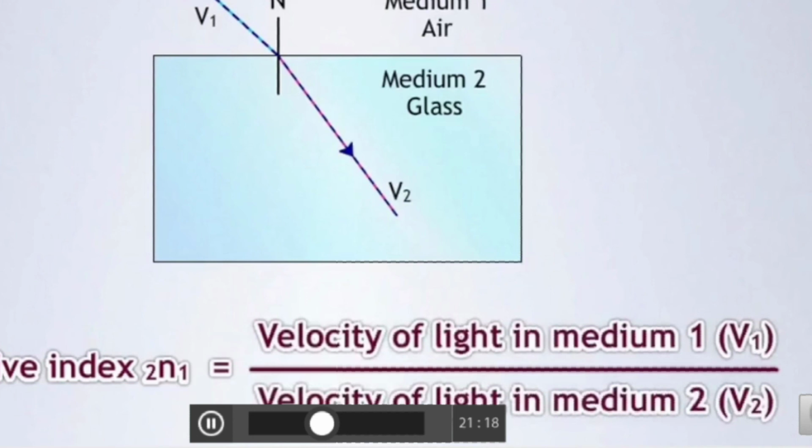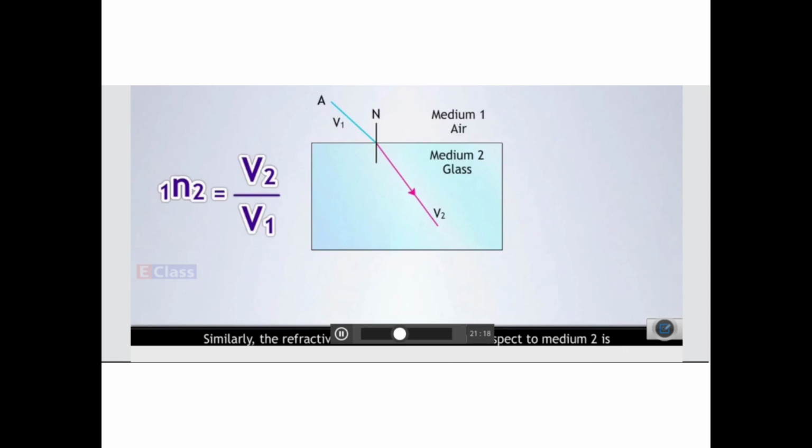And if you wanted to write vice versa, refractive index of medium 1 with respect to 2, it will be v2 upon v1, right? So refractive index of 1 with respect to 2 is v2 upon v1.